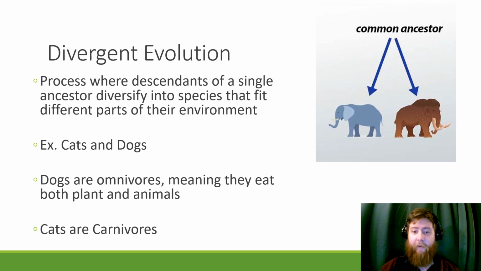Another example is cats and dogs. Dogs and cats are very closely related, but dogs are omnivores, meaning they eat both plants and animals. So they have a different kind of ecological niche. And then cats are carnivores. They eat just meat. So they develop different adaptations and traits to get there. Cats have sharper teeth, retractable claws. They're able to track their prey. They're better hunters, etc.